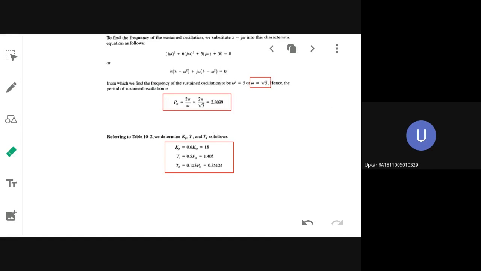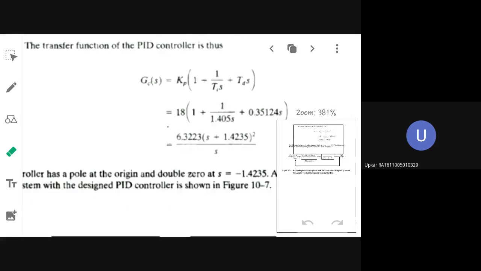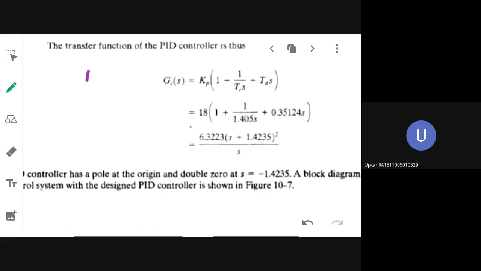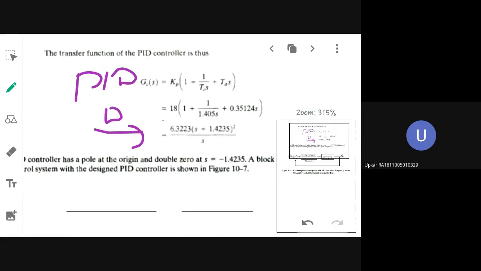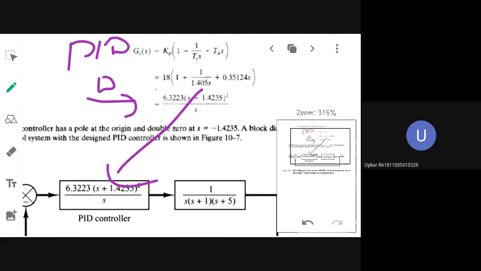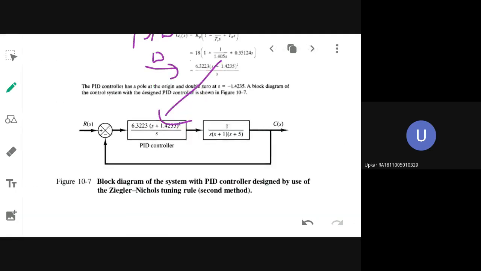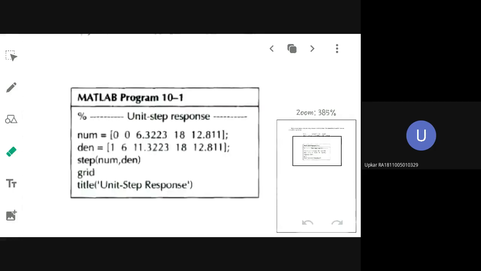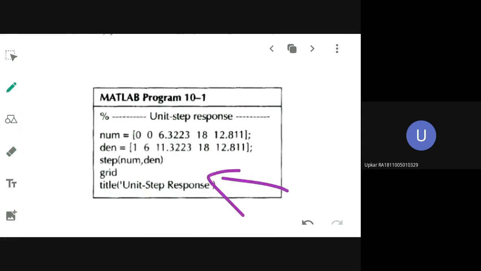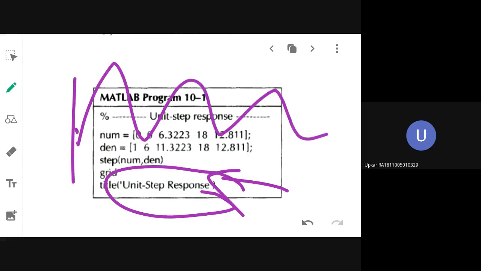So in order to achieve that they have written a small program. As I told you, this is your PID controller that you are designing. So this is your PID controller design that you got. That you will add up in place of that controller here. Then you will simulate in the MATLAB program. You will do coding and observe the step response. From the step response, if the overshoot is within 25%, then the design is okay. That they have done it.